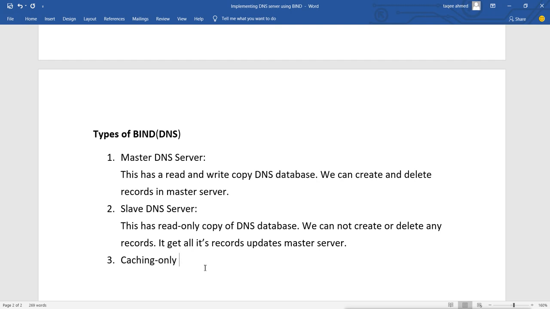Now we have another type, which is the caching only DNS server. Now what does this caching only DNS server do? This server has no local records.